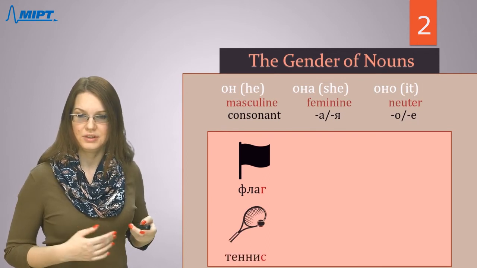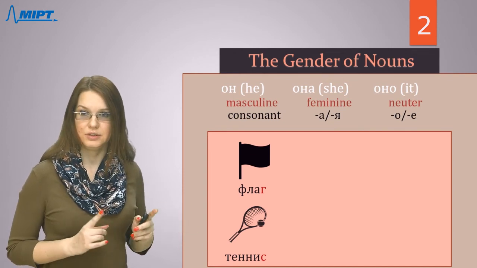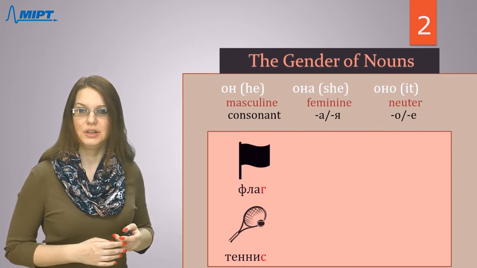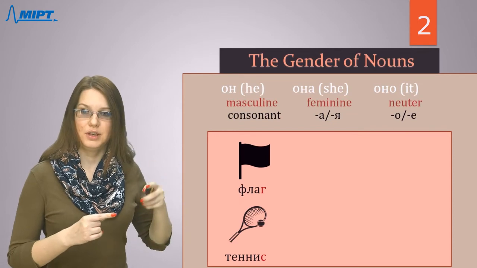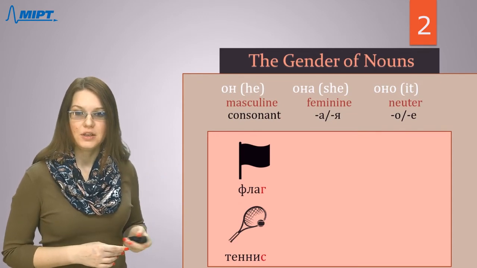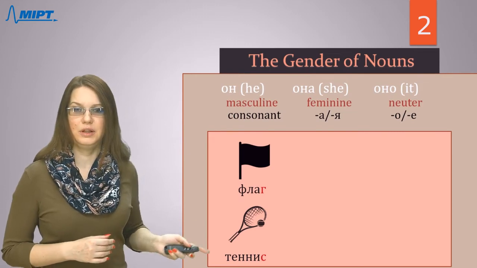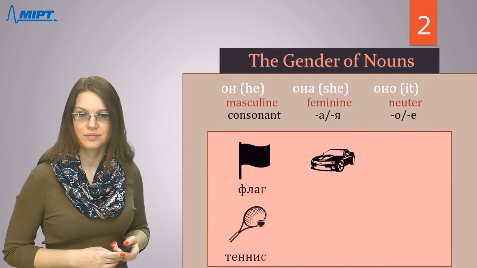What is it? Теннис. Be careful, please. We read т hard, not тэннис. We read теннис, as it's international word. This word came from English language. So теннис is masculine too. Why? Because the last letter is consonant, the letter с.